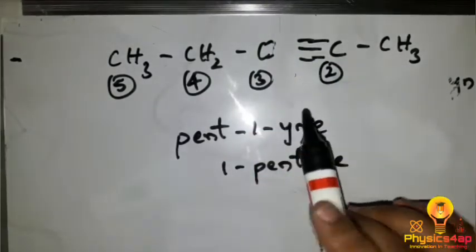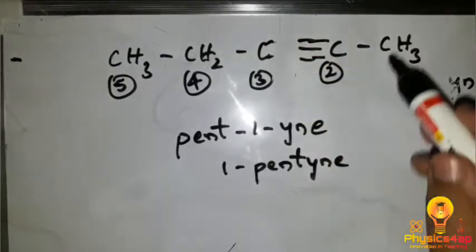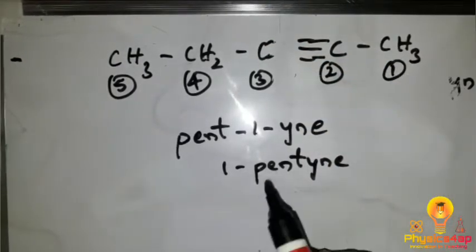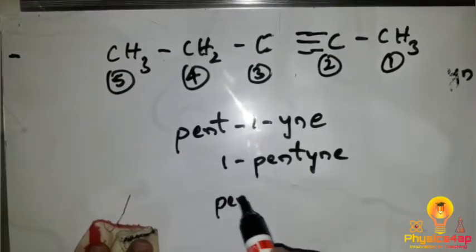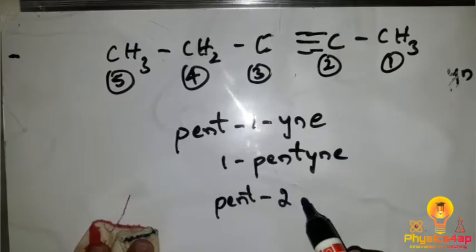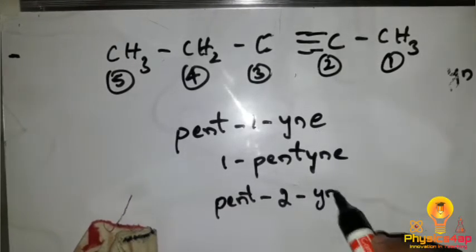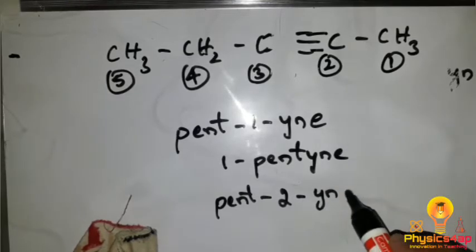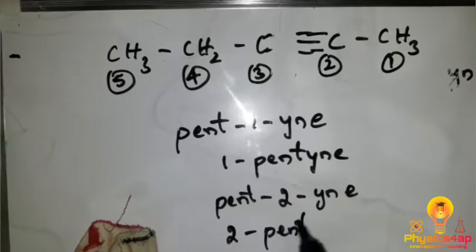Here we have another one having a triple bond in the second position. So in this case, as usual, pent, hyphen 2 as it is in the second position, hyphen, triple bond YN, and hydrocarbon E, so we can write it as 2 pentyne.